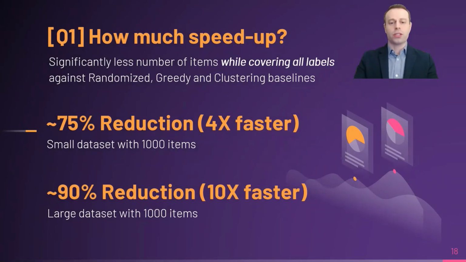The first question we are interested in is how much reduction and speed up I can expect. It turns out for the small data set, 75% reduction is possible. So to put this into context, instead of experimenting with 1000 items, only a quarter of it is enough to start our experiment. What that means is my experimentation will be 4 times faster, and this is quite astonishing. For example, if you planned for a month, you can get initial results within a week instead.